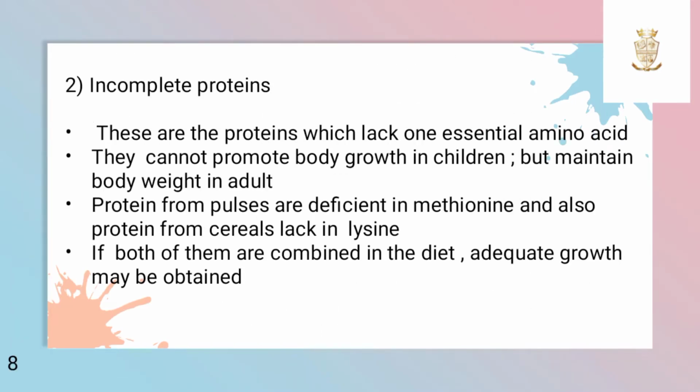Incomplete proteins. These are the proteins which lack one essential amino acid. They cannot promote body growth in children, but they can maintain the body weight in adults. Proteins from pulses are deficient in methionine and proteins from cereals lack lysine, are examples. If both of them are combined in the diet, adequate growth may be obtained.